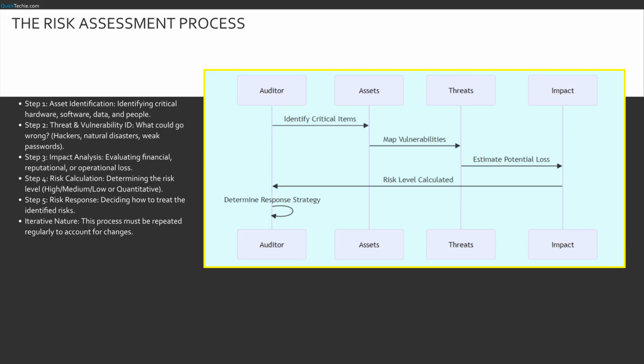Finally, risk response. What do we do about it? This isn't a one-time event. It is iterative. As the business changes, so must our risk assessment. This sequence diagram illustrates the auditor's workflow.